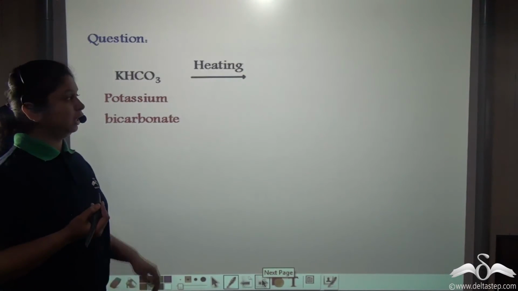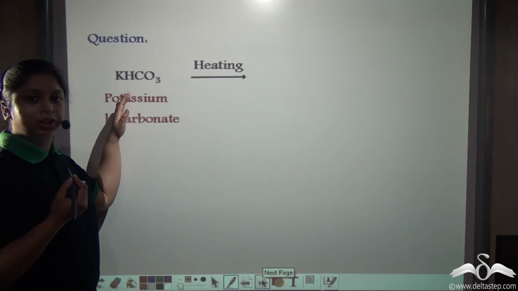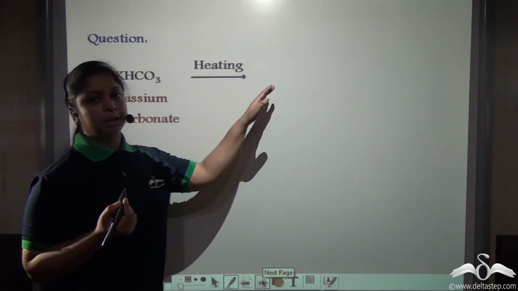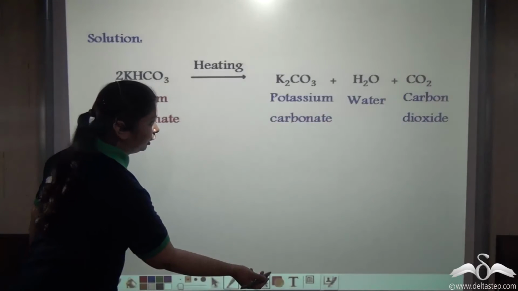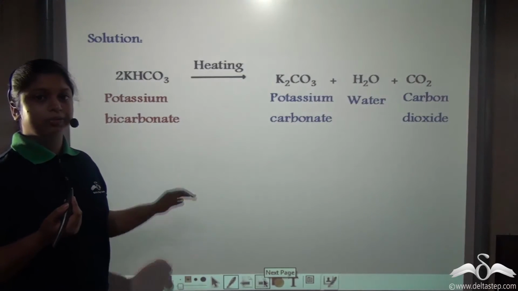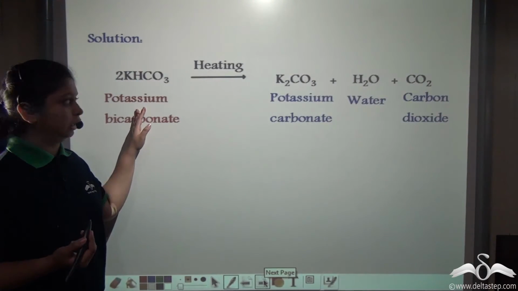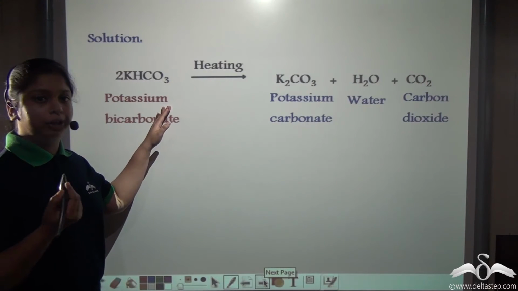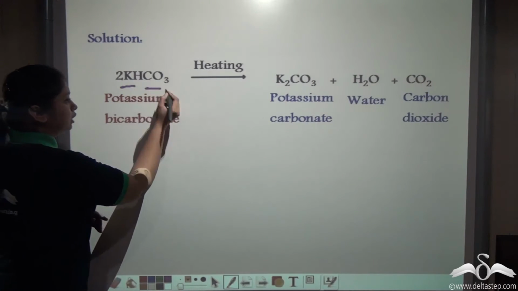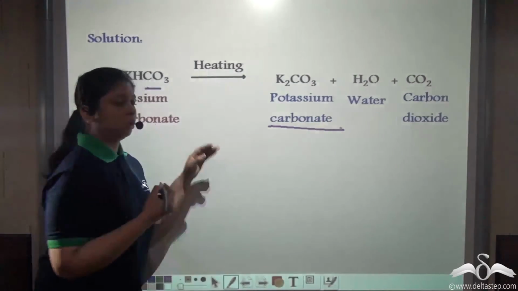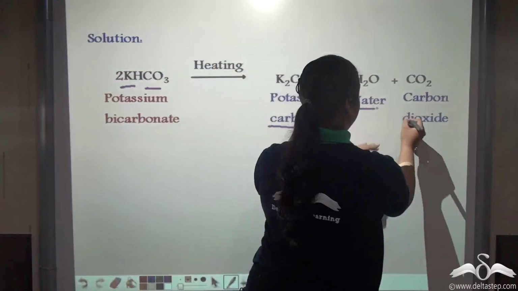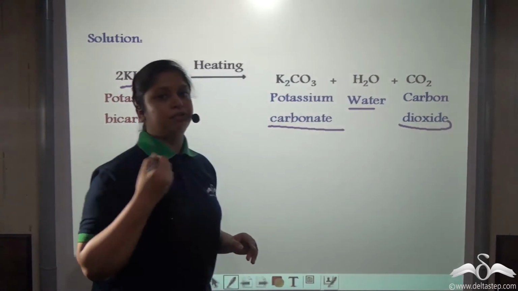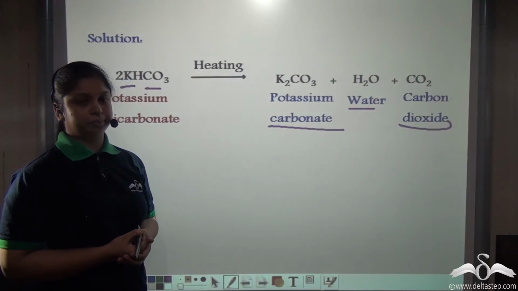Okay, so now tell me, what if we heat potassium bicarbonate? What will be the products formed? Well, you know, all bicarbonates upon heating produce the corresponding metal carbonate, which in this case would be potassium carbonate. Also, water is released and carbon dioxide is evolved in this reaction.